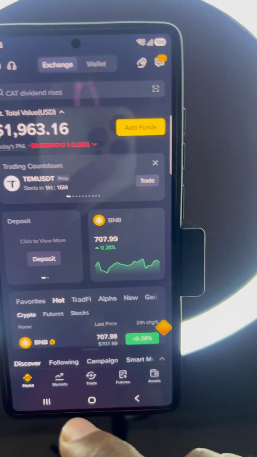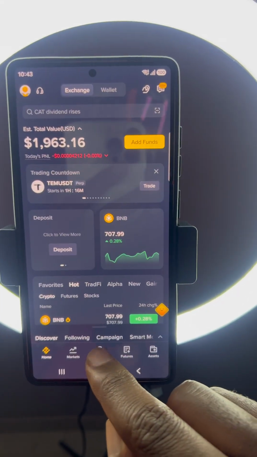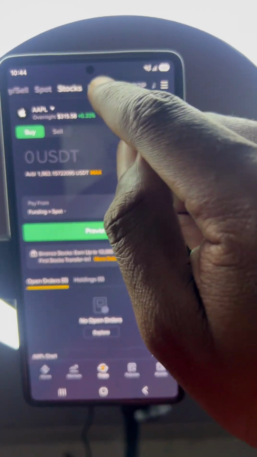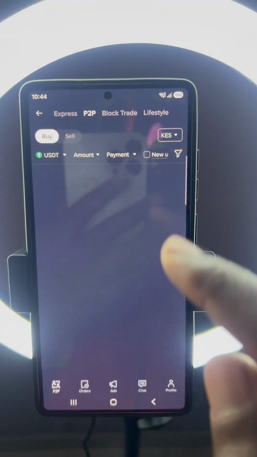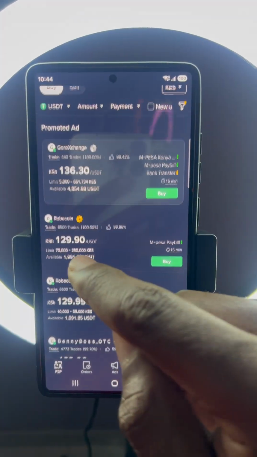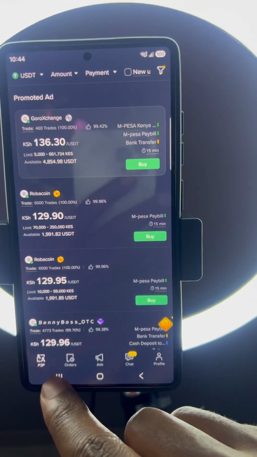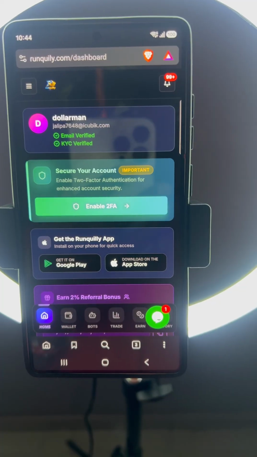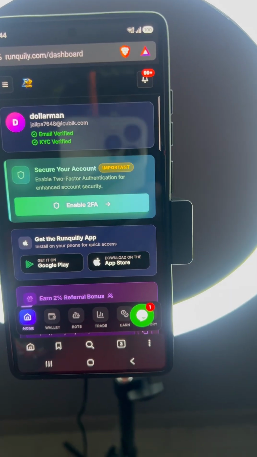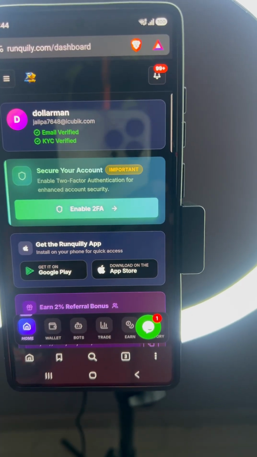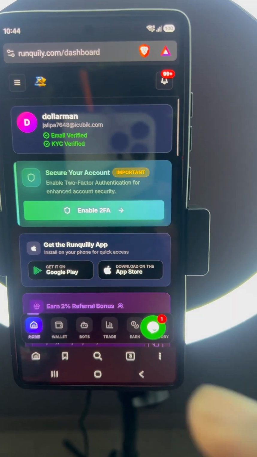Buying low means you go to your centralized platform, that is Binance. You come to P2P, just click on P2P, then you buy your assets. For example, you can buy 1 USDT at a rate of 129 Kenyan shillings. Then you go to Ranquilly and sell the same USDT at a rate of at least 140, 150, depending on your capital and how the market is. So that's how arbitrage trading works.